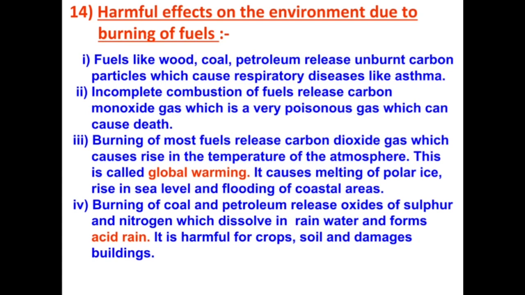It causes melting of polar ice, rise in sea level and flooding of coastal areas. Burning of coal and petroleum releases oxides of sulfur and nitrogen which dissolve in rainwater and form acid rain. It is harmful for crops, soil and damages buildings.